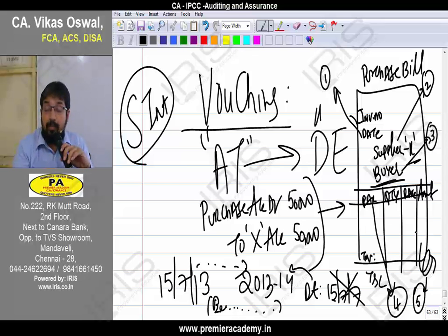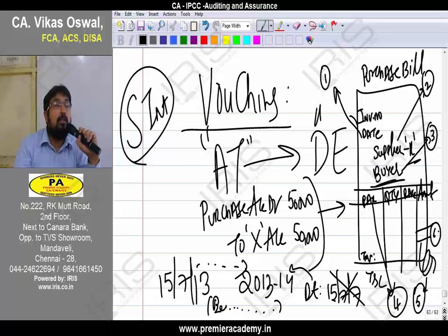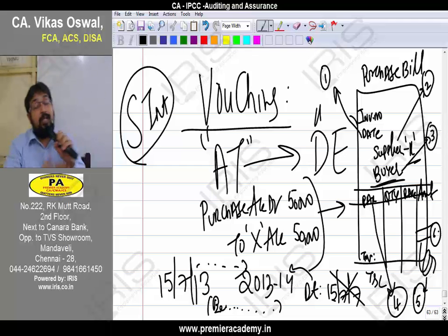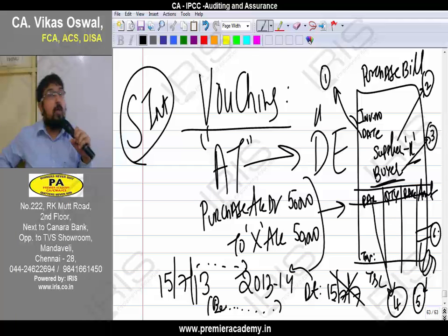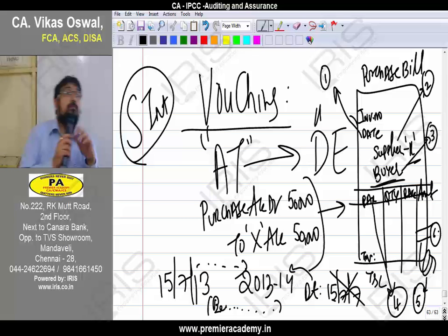The sixth golden rule is whether the amount of the voucher is properly recorded. What is the sixth golden rule? Suppose as per the purchase bill the amount is 1 lakh. How much are they showing in the transaction? Acceptable or not acceptable? Not acceptable. So the sixth golden rule of vouching is whether the amount is properly recorded. Now if you have a purchase bill of 1 lakh, but you are showing 50,000, it is not acceptable.